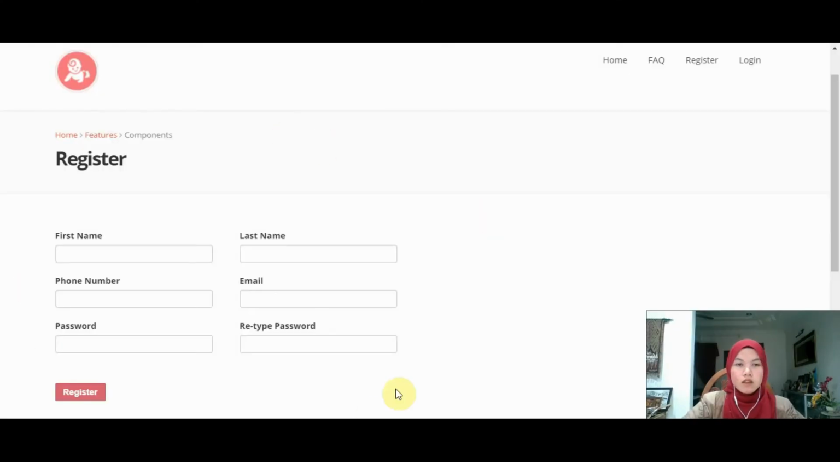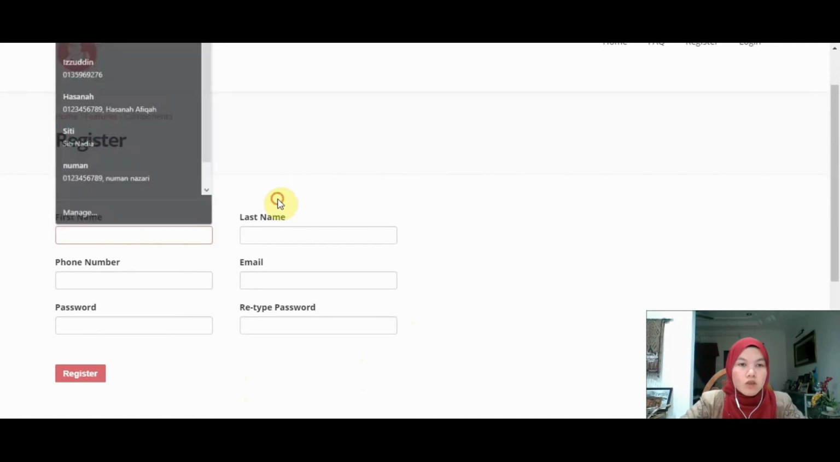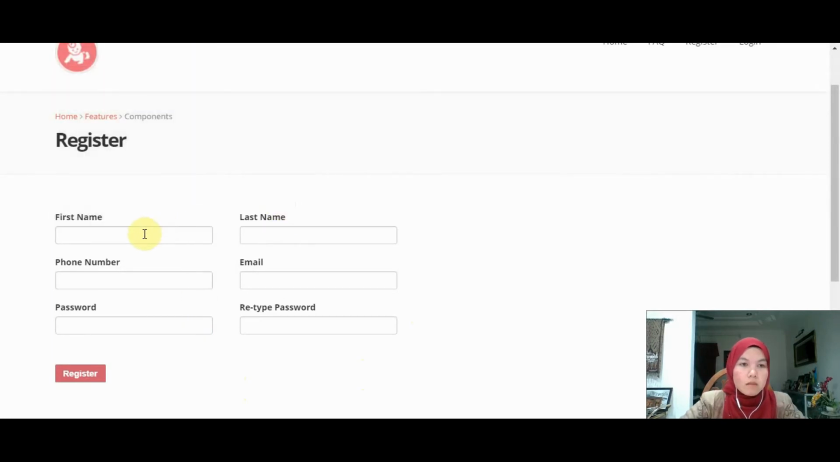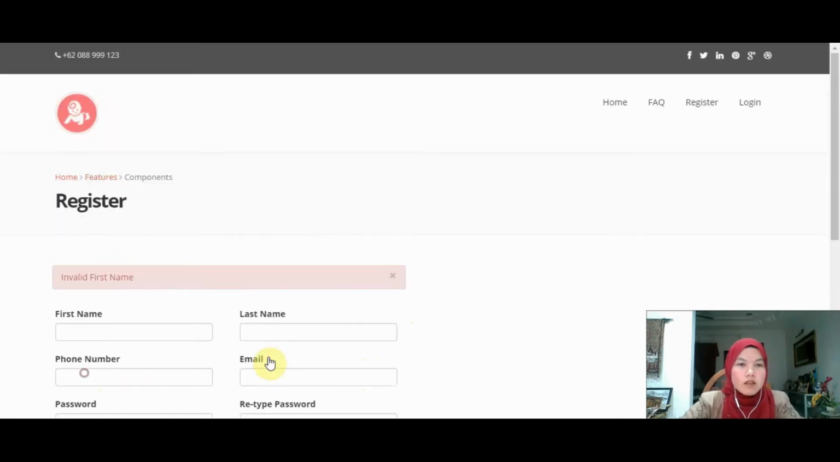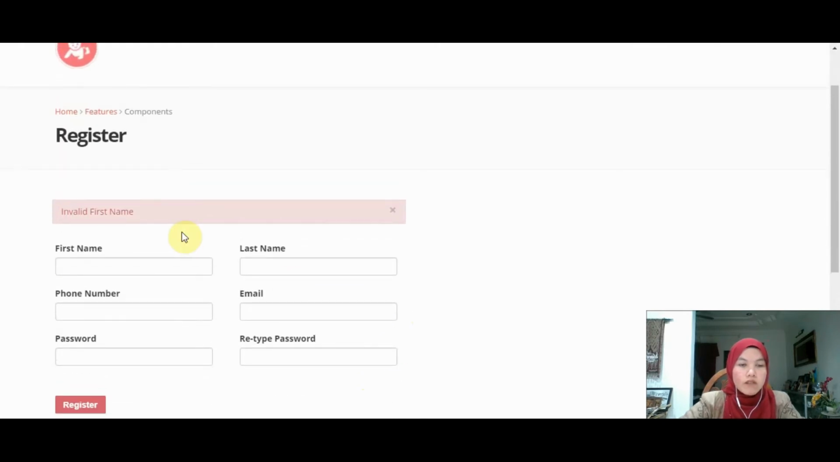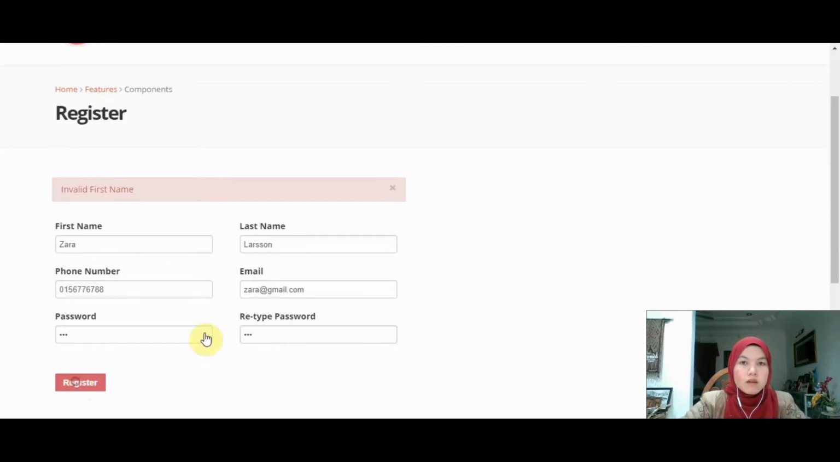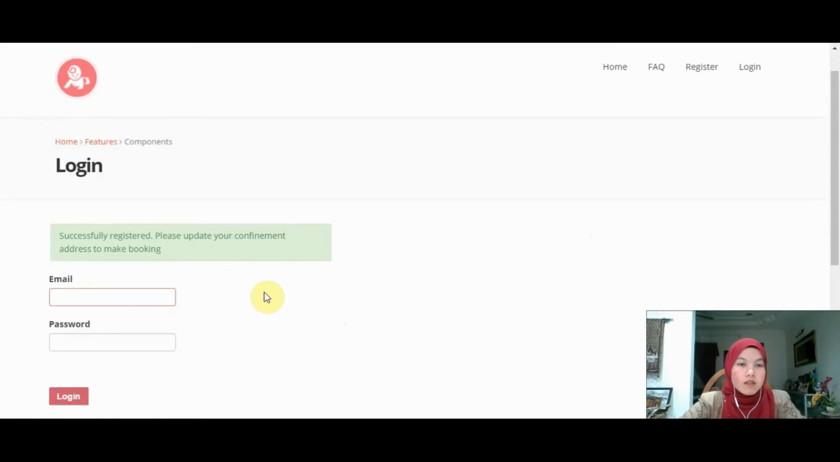Here is the registration form for the users. For the registration, the users need to enter data in all the fields. Let's say I enter numbers and symbols, which are not valid for this field, and click register. We can see that the system has notified the users that the data is invalid. Next I will enter valid data and click register. After the registration has been successfully done, the system will redirect the users to the login form.